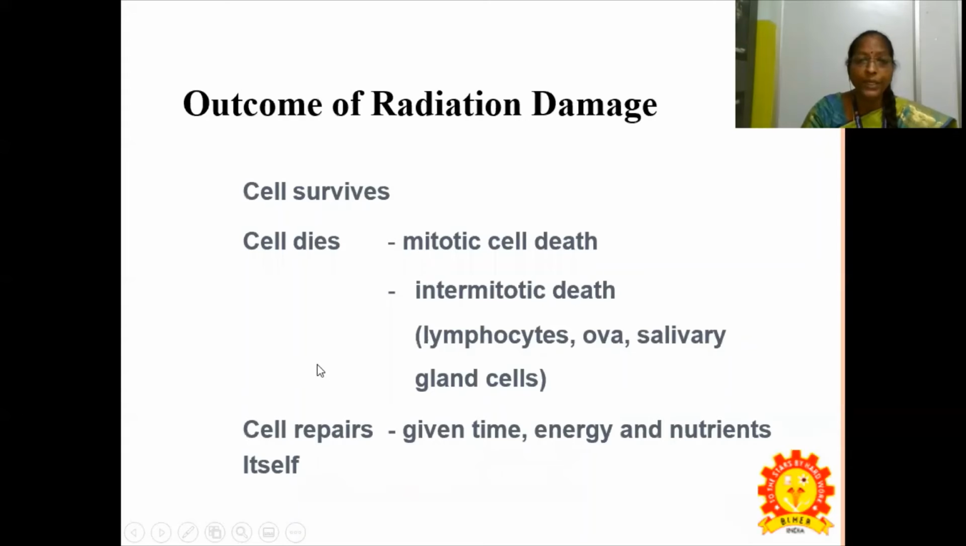The outcome of radiation damage: the cell survives, or the cell dies, by mitotic cell death or intermitotic death, as in lymphocytes and ova, salivary glands, etc. Or the cell repairs itself over a given time, using energy and nutrients.